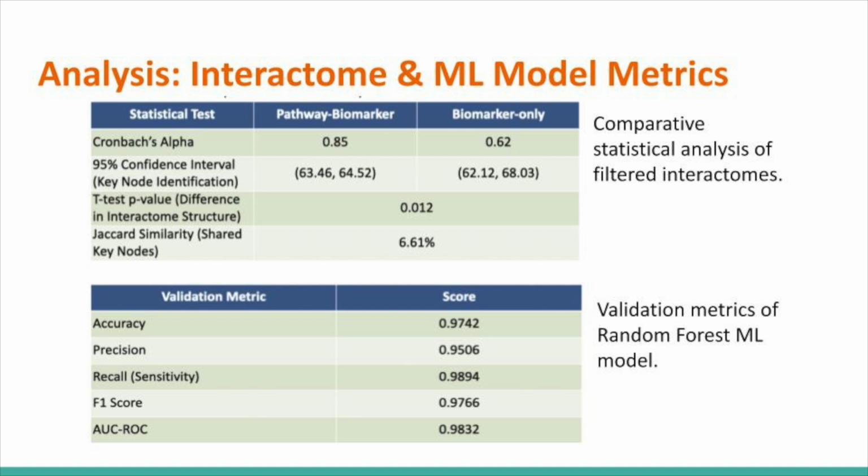Particularly, I want to showcase the Cronbach's alpha between the pathway-enriched network and the biomarker-only network. Cronbach's alpha is a significant value greater than 0.7, which indicates the reliability of a data set. And the pathway-enriched network has a value of 0.85, whereas the biomarker only has a value less than 0.7, of 0.62. Some other key metrics include accuracy and precision of the random forest machine learning model of 0.9742 and 0.9506, respectively, showcasing the appropriateness of this model for pharmaceutical and clinical applications.